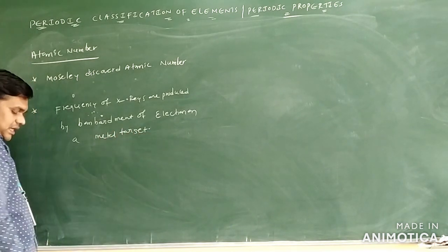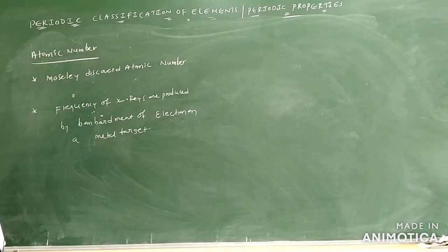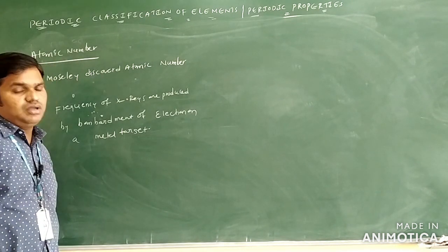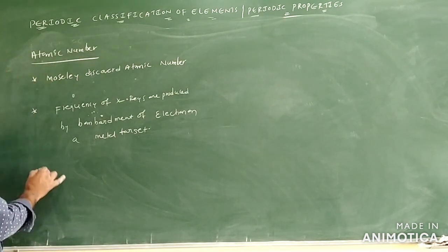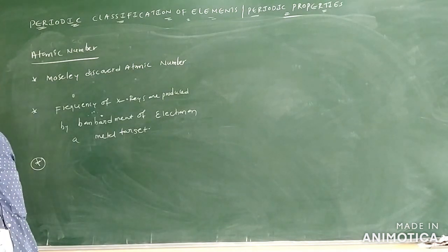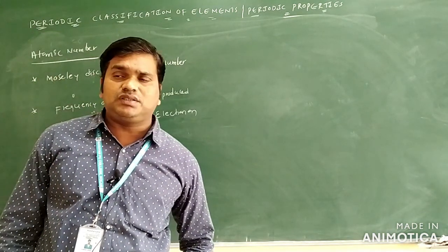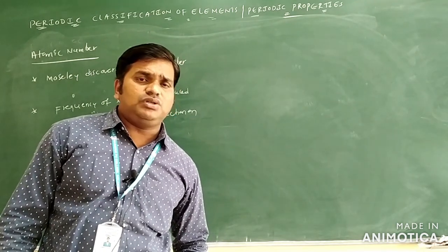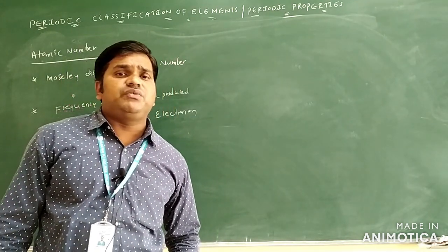So here X-rays are produced only. Whenever the X-rays are produced, bombardment of electrons on what? Metal target only. Or we can say when elements are bombarded with what? Cathode rays only. Whenever the elements are bombarded with the cathode rays, what is produced here? X-rays are produced only. They have to find out the frequency of those X-rays only.